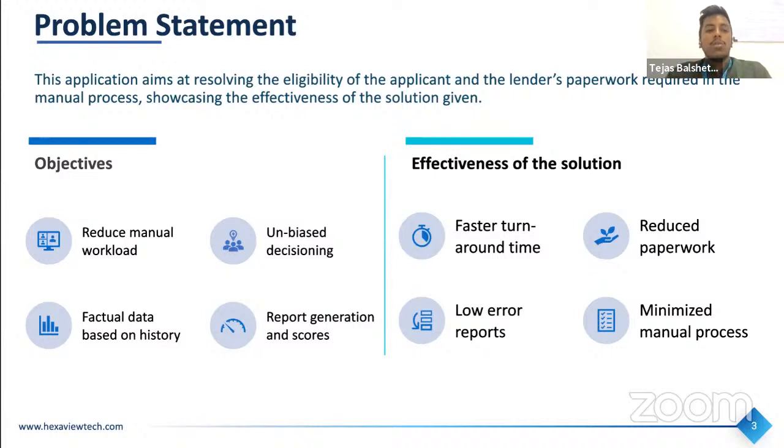So our key objectives were to reduce the manual workload and perform unbiased decisioning. You may know that in the lending space, when I'm applying for a loan, there are basically three steps. The first step would be to create the application. The second step is the KYC and fraud detection. And the third step would be the loan decisioning step, so if the person should be given the loan or not. We are trying to fit into the third phase of the entire process. So our solution has better turnaround times, reduced paperwork, low errors, and minimized manual process.